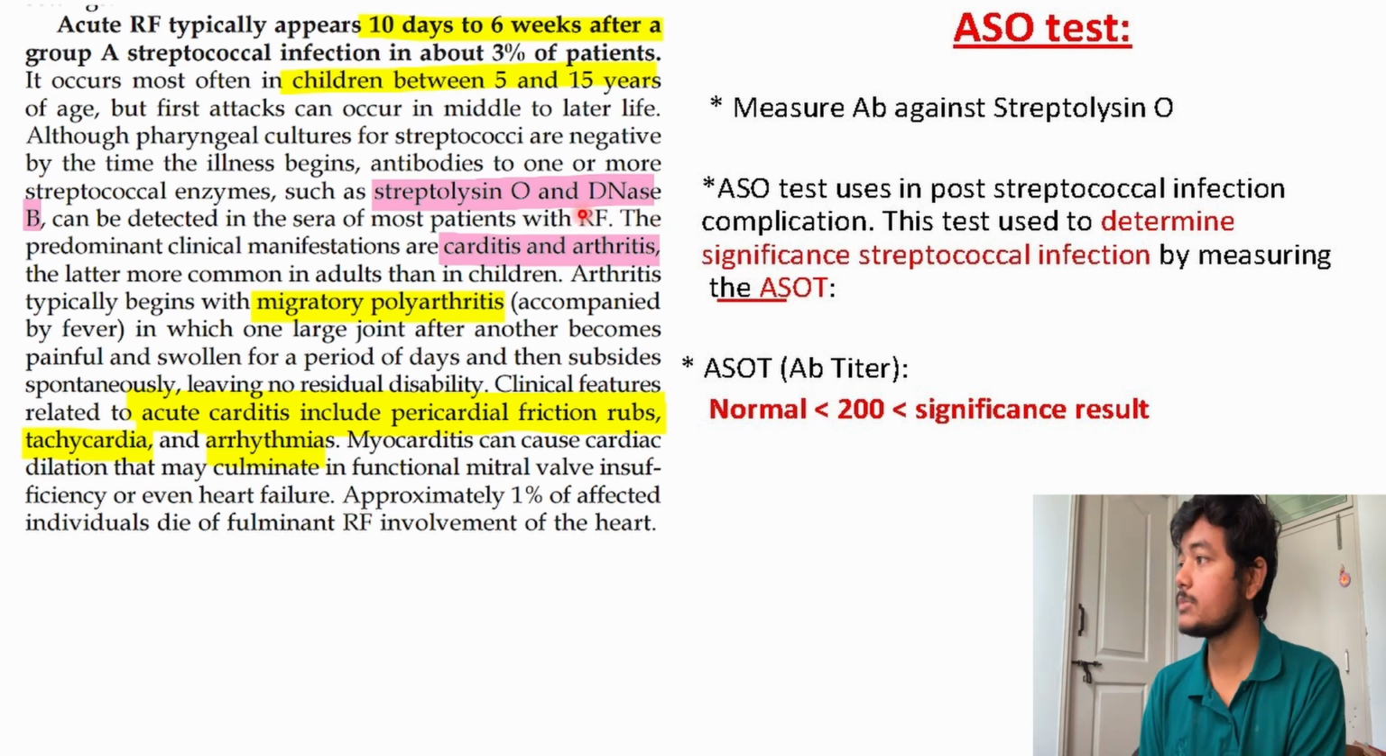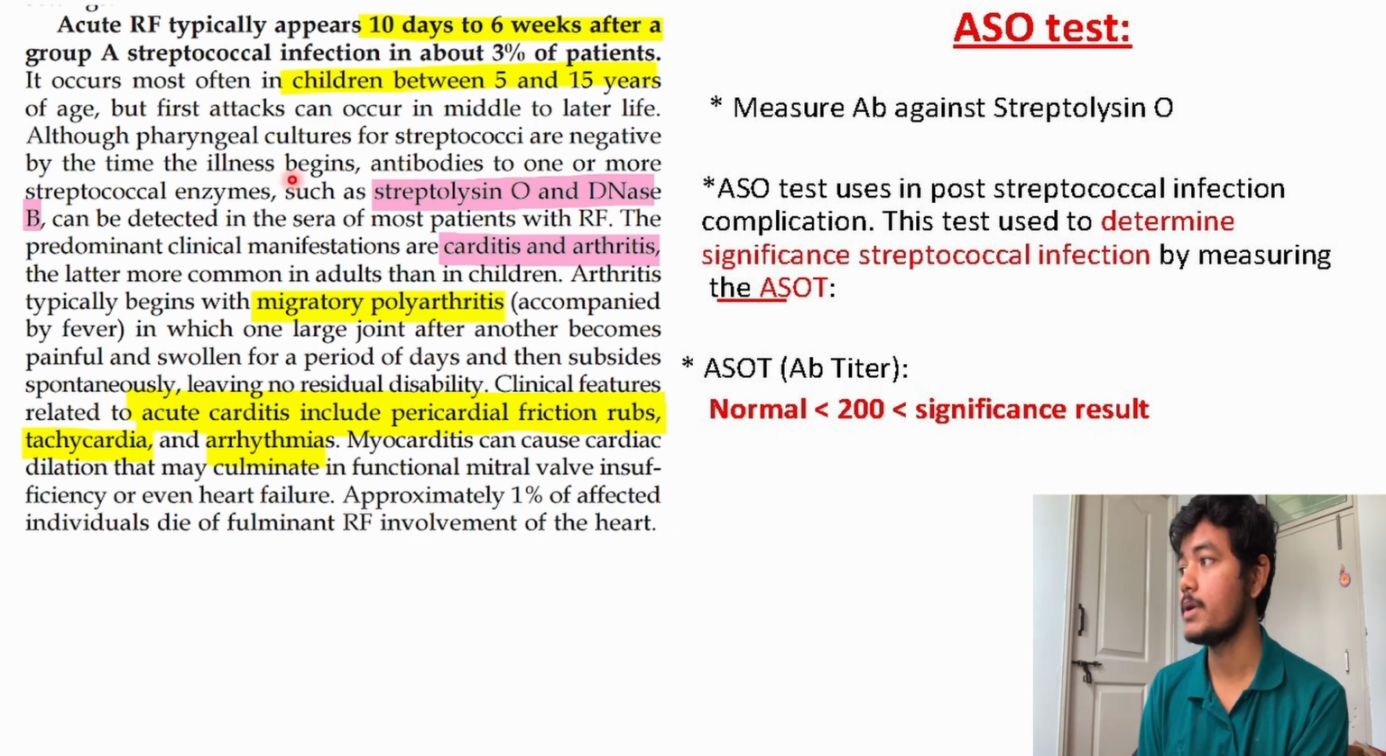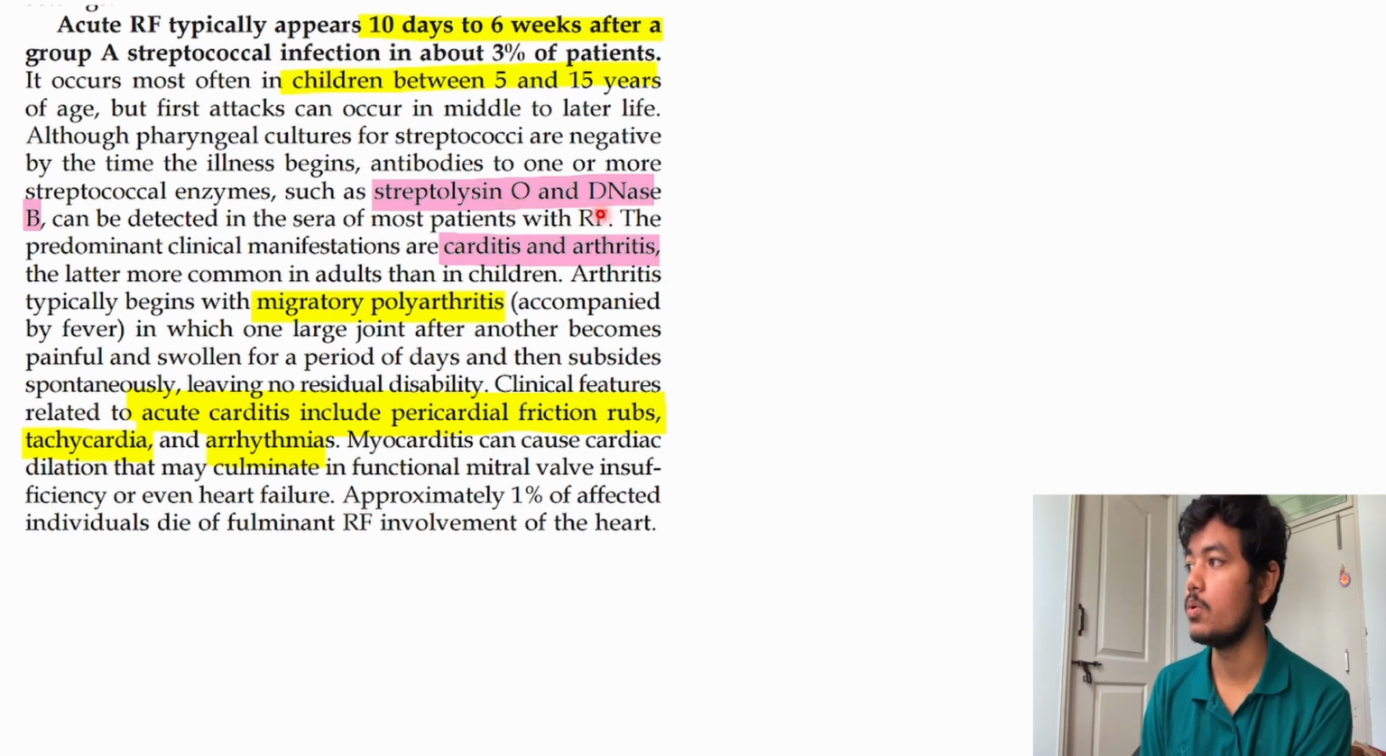Okay, so that will be detected. And where is this coming from? This is coming from the bacteria. The streptococcus bacteria has this streptolysin O, then they have DNase. Okay, so all these are their virulence factors, toxins.